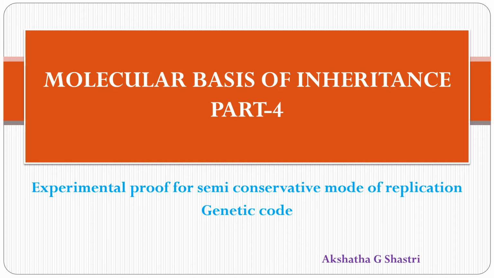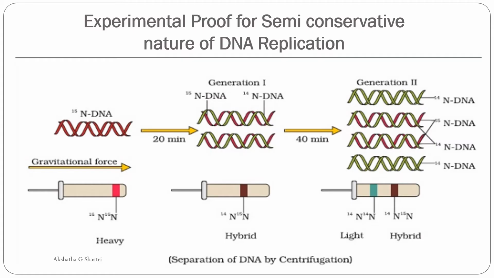In this presentation, let's go for the fourth part in molecular basis of inheritance. First, I would like to explain about the experimental proof for semi-conservative nature of DNA replication. This was shown by Matthew Meselson and Franklin Stahl in E. coli cells, and it is popularly known as Meselson and Stahl experiment.